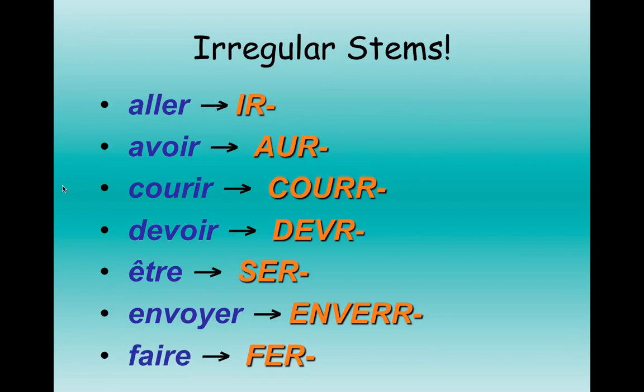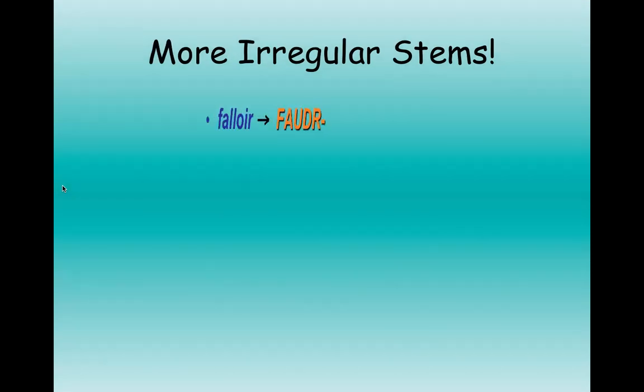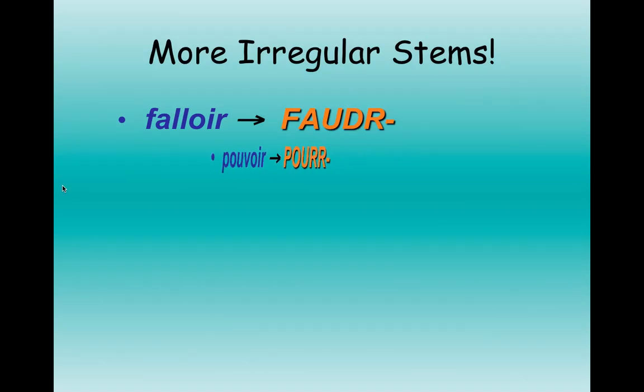Remember, you can pause this video at any point. Don't feel like you should be writing as fast as I am speaking. Just pause it, write down the stems, and then continue. Here are the rest of our irregular stems. Falloir becomes faudr. Pouvoir becomes pourr with two R's.